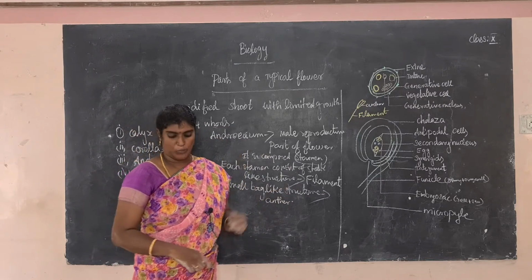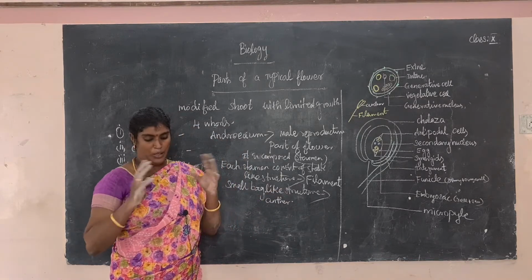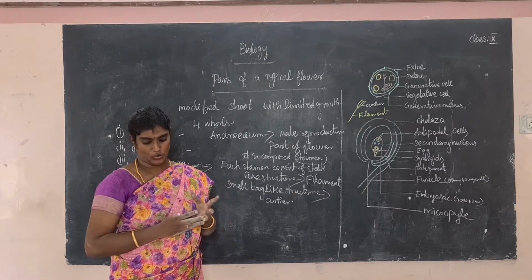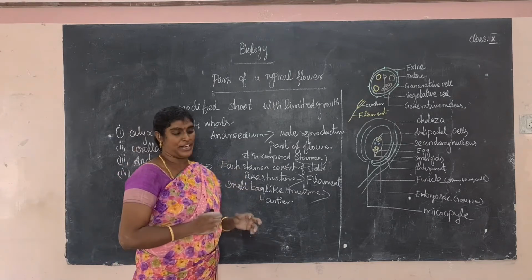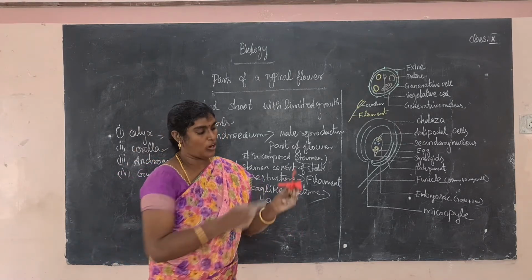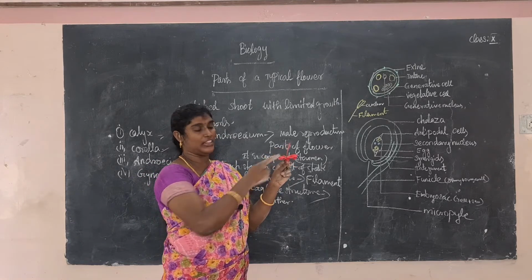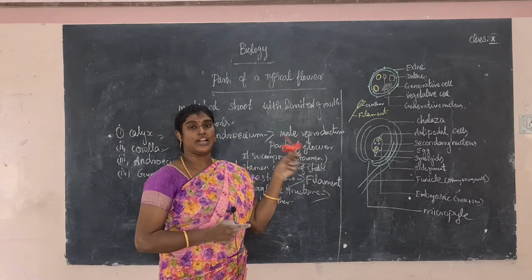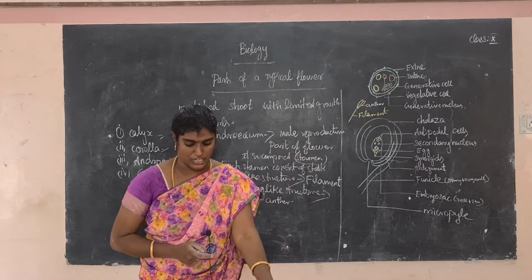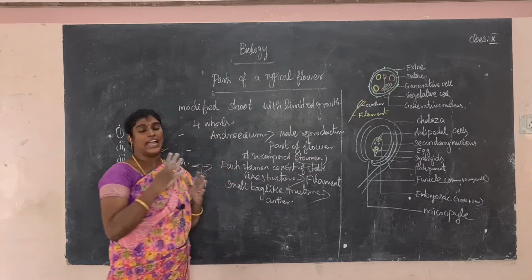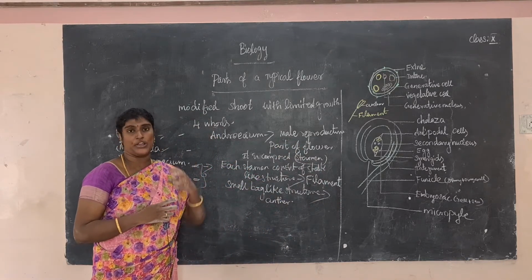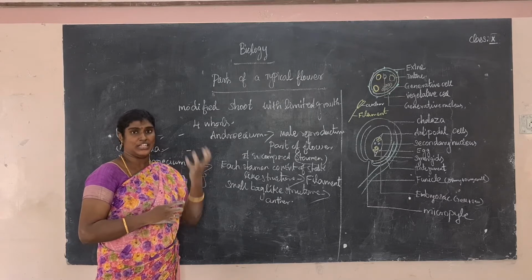So the pollen grains are produced in the pollen sac, within the pollen sac. What are pollen grains? This is a pollen grain. This is makaranda thool, as we call it in Tamil. In English, pollen grains. The pollen grains are produced in the anther, within the pollen sac.